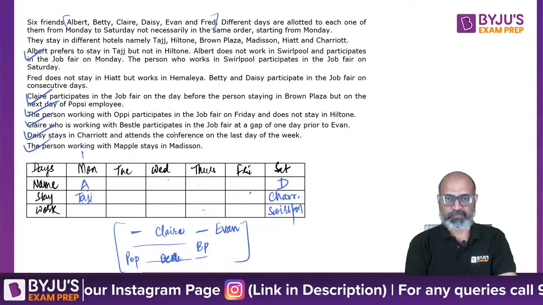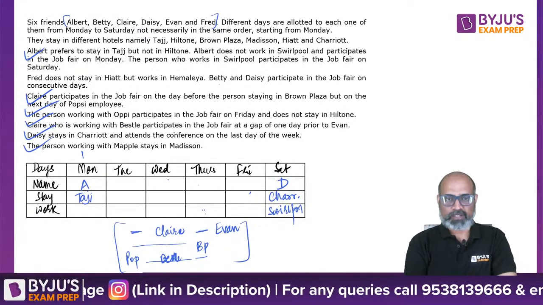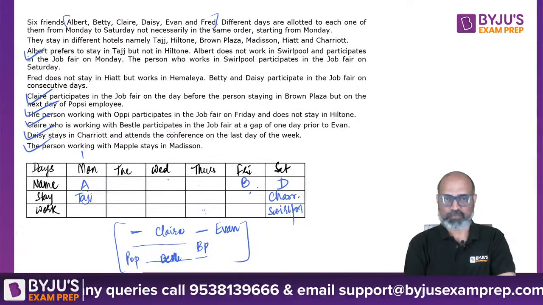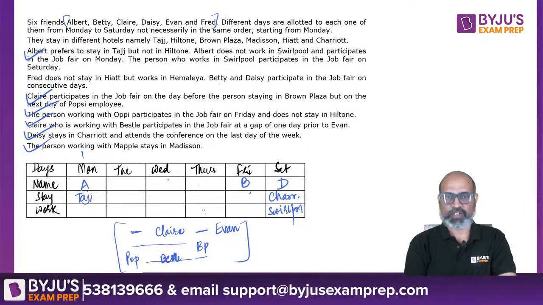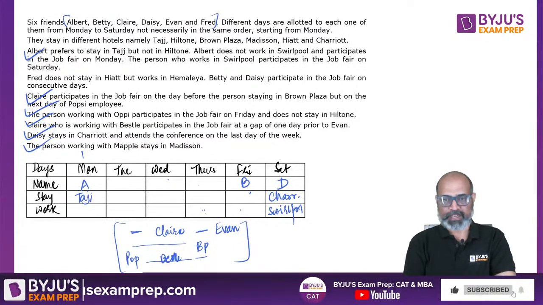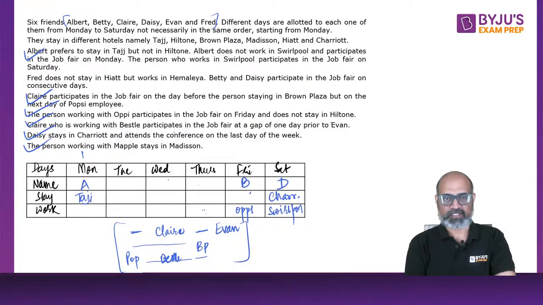Okay, let's fill B first. B and D participate in the job fair on consecutive days. So B goes here. The person working with OP. So who works with OP? B, because this is Friday. And this person does not stay in Hilton.